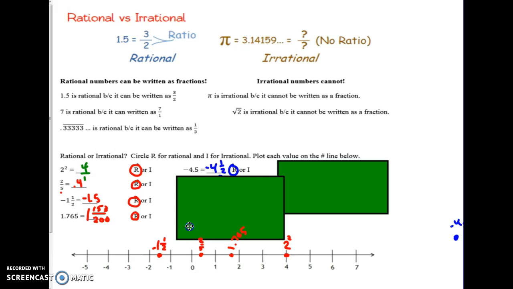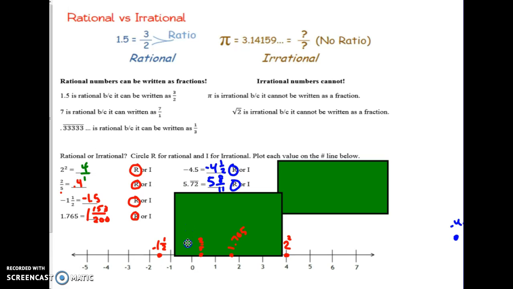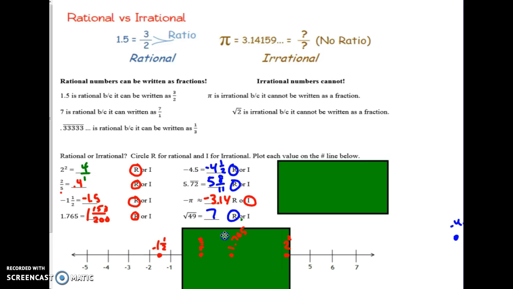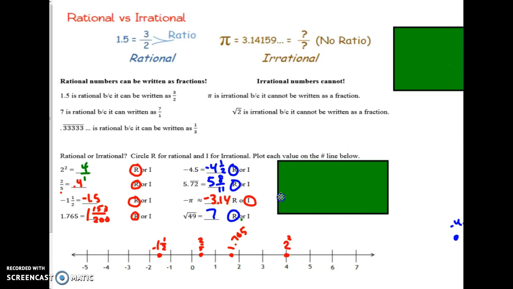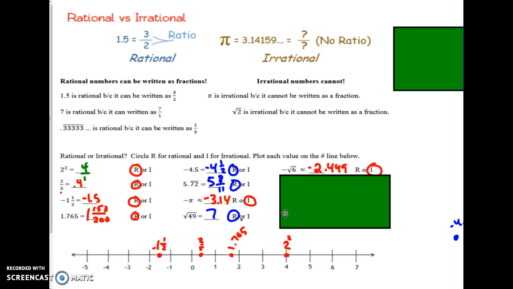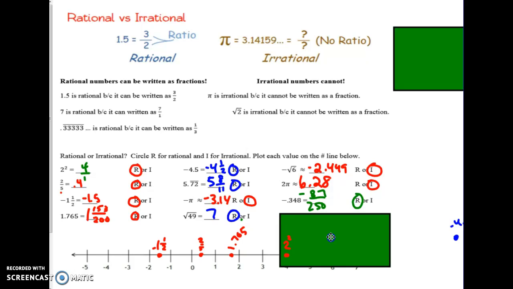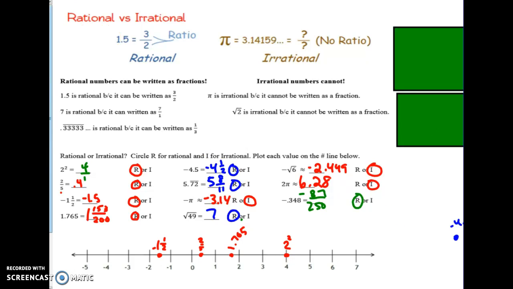Alright, so checking the ones in the middle. So far they've all been rational. This one is still rational. Another rational because it does repeat. Finally, we get something that's irrational. Pi is allowed to be negative, so that would turn out to be about -3.14, but it does not continue in a repeating pattern, so that's why it's irrational. And then the square root of 49 is actually 7, so that one is rational also. And then negative square root of 6 goes on forever and ever, so it's irrational. 2 times the value of pi is about 6.28, so again, pi is in there, so it's irrational. And then this one you actually can convert to a fraction, so remember, fractional means rational.